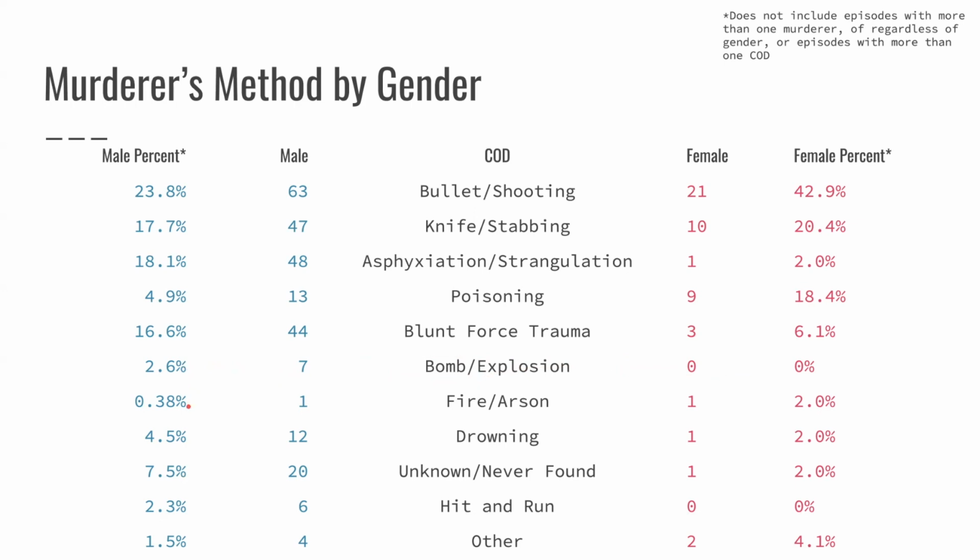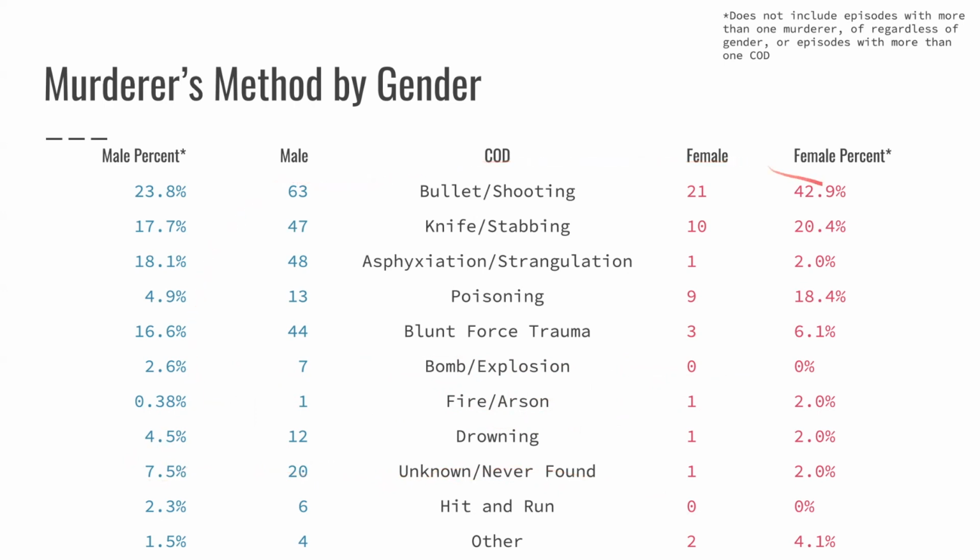None of them were women, because explosion is a very male crime. And it's the same with arson. All of the arsonists were men, except for this one woman who set her house on fire to kill her kids. I can't say anything specifically about the unknown or never found only being men. I did find it interesting that it was more or less only men. There are a couple not counted because there was more than 1 criminal.